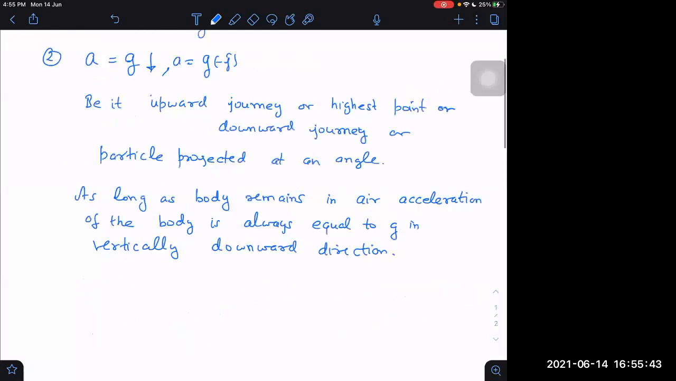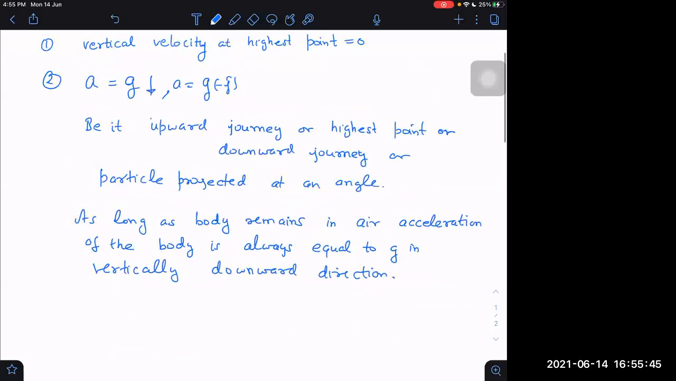So although I said it again and again in many ways, remember one thing: g will always be in the vertically downward direction. Now, if I want to take vertically downward direction as k cap, then it will become g k cap. If I take it as i cap, then it will become g i cap, but it will be vertically downwards only. So this will always be valid.